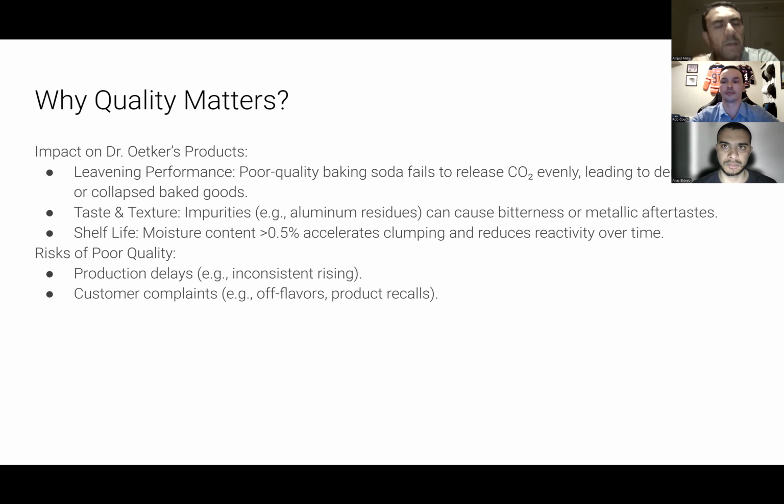So the quality of the baking soda matters a lot to Dr. Oetker, and the axes for it are the leavening performance, how much gas is trapped within the dough and the baking, the taste and texture, and the shelf life. There are risks of poor quality that relate to production delays and customer complaints.